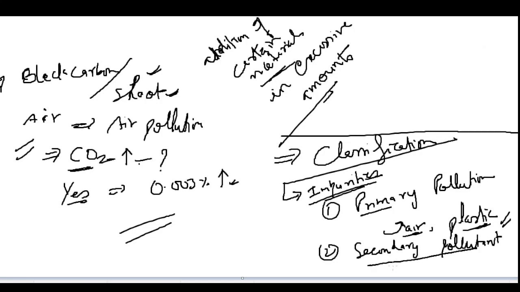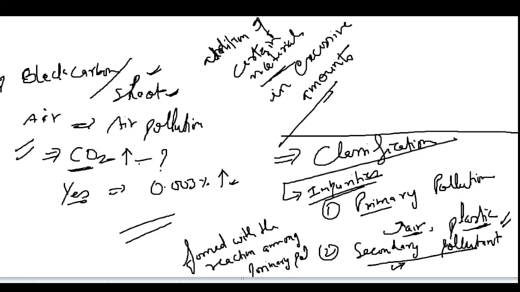Secondary pollutants do not have a direct source. They cannot be directly added as a pollutant, but they get formed by the reaction among primary pollutants.